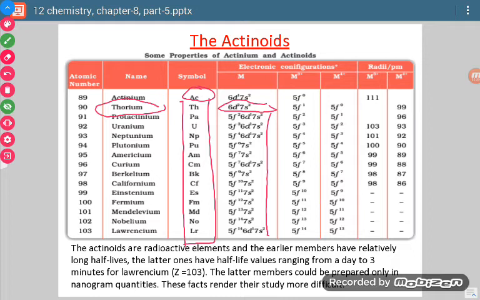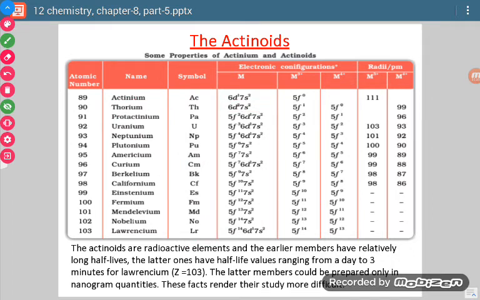Now, what about their properties? If we talk about lanthanoids, they are not radioactive elements, but all the actinoids are radioactive. Since they are radioactive, they will have a half-life. What is half-life? It is the time during which the concentration of a particular substance falls to half of its initial value. Their half-life values range from 1 day to 3 minutes.